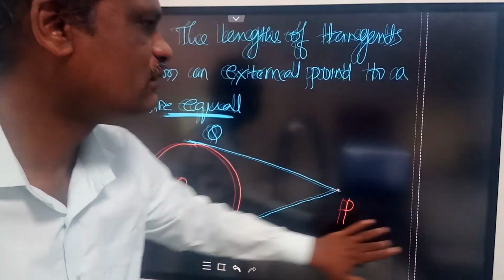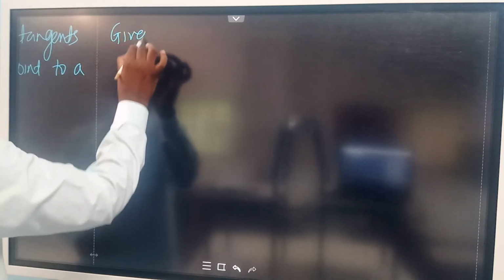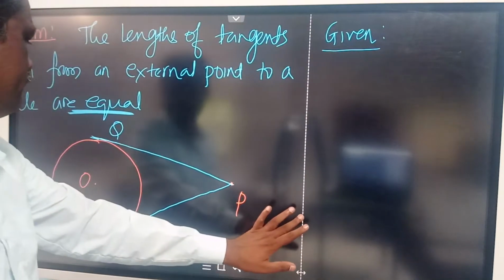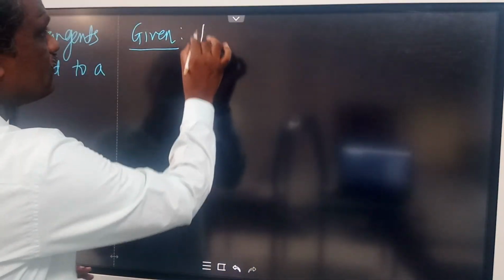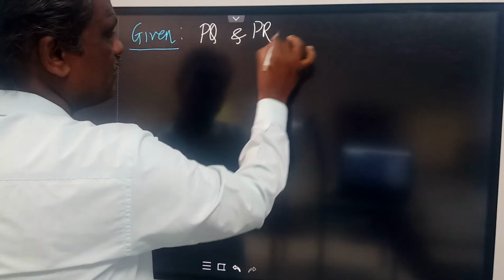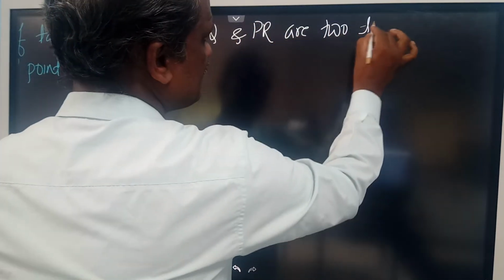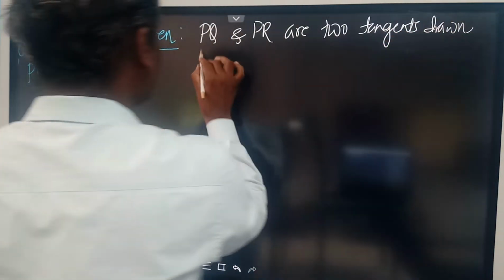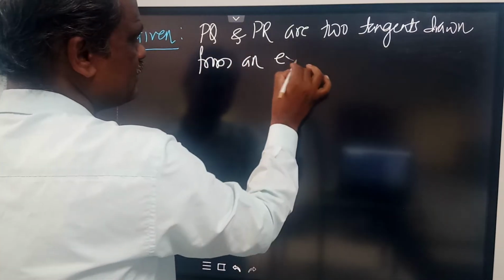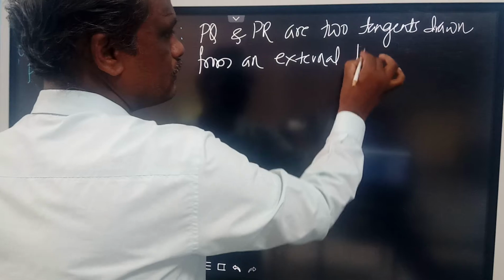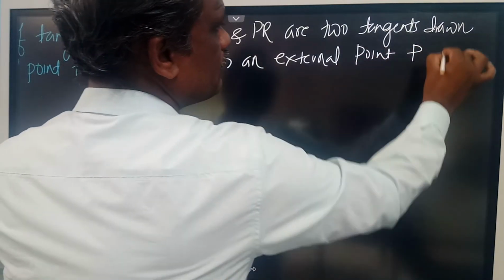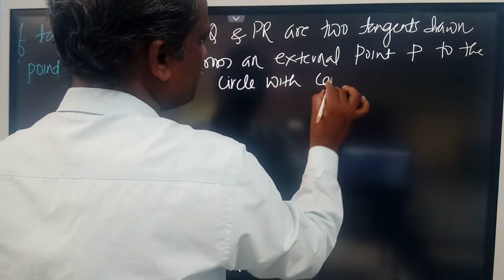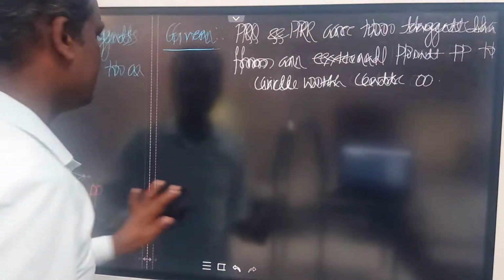So let us write what is given. PQ and PR are two tangents drawn from an external point P to the circle with the center O. See, we have written everything here.